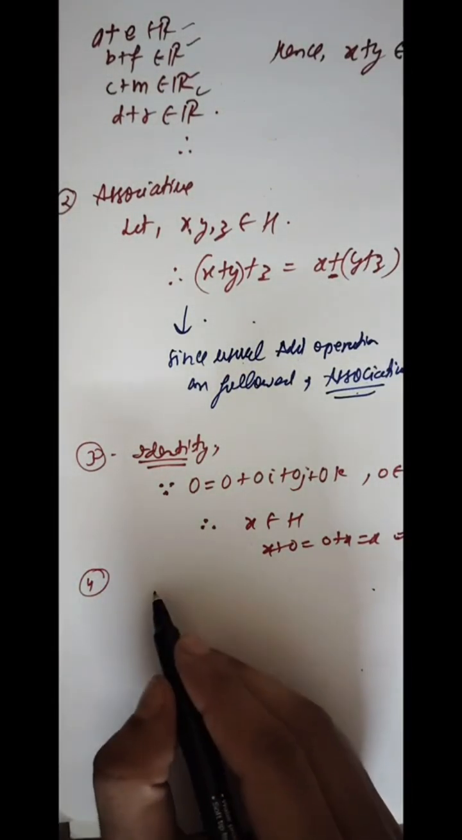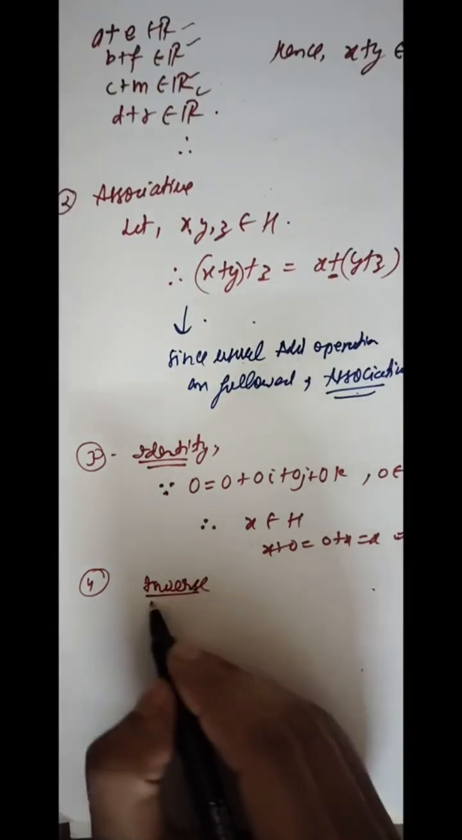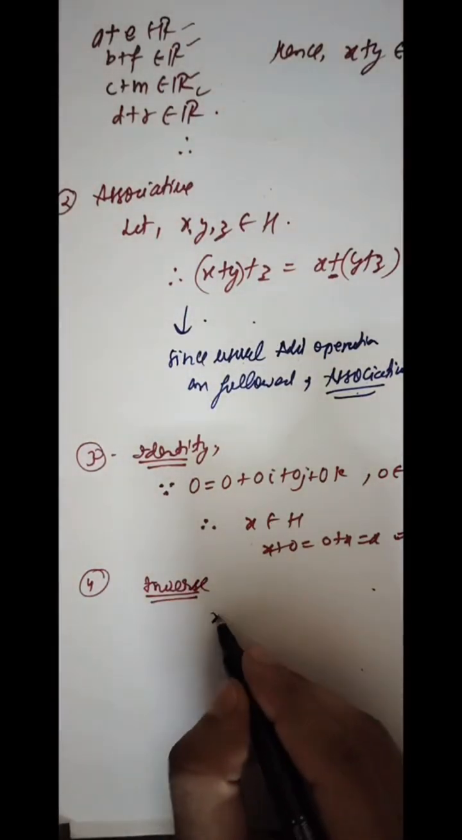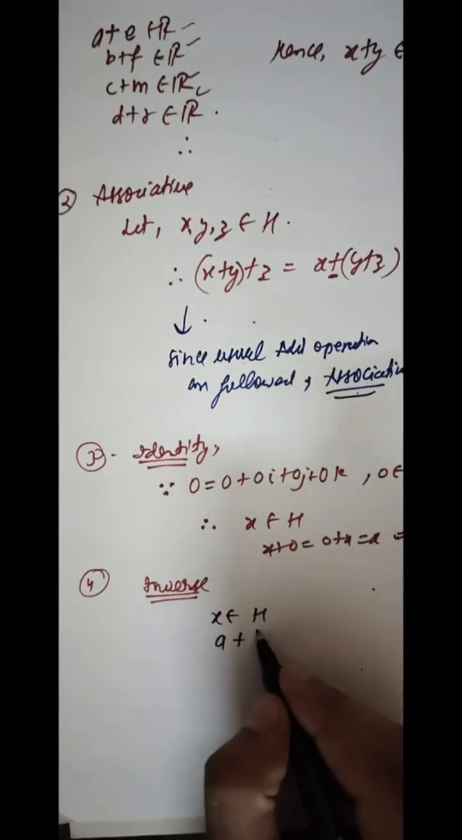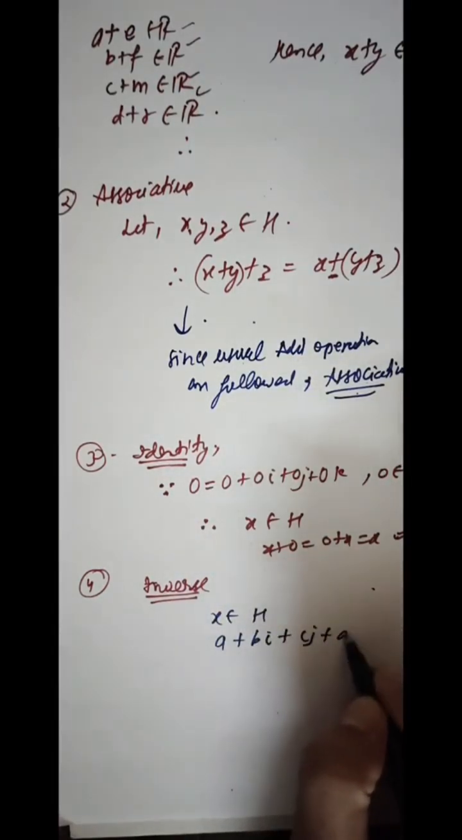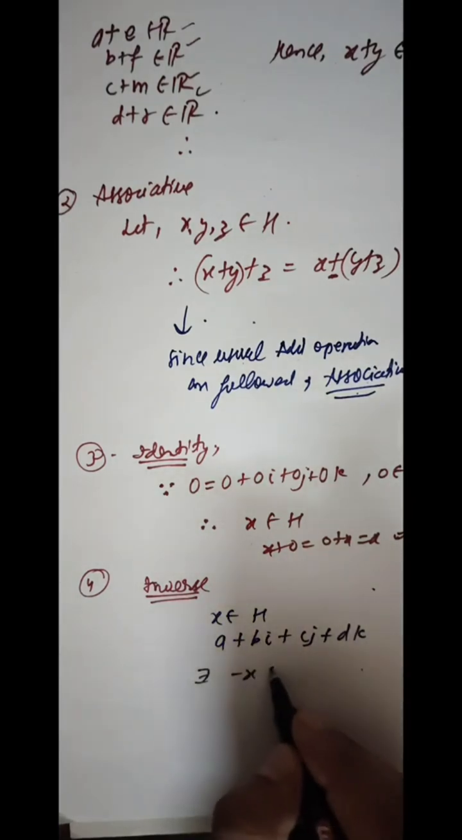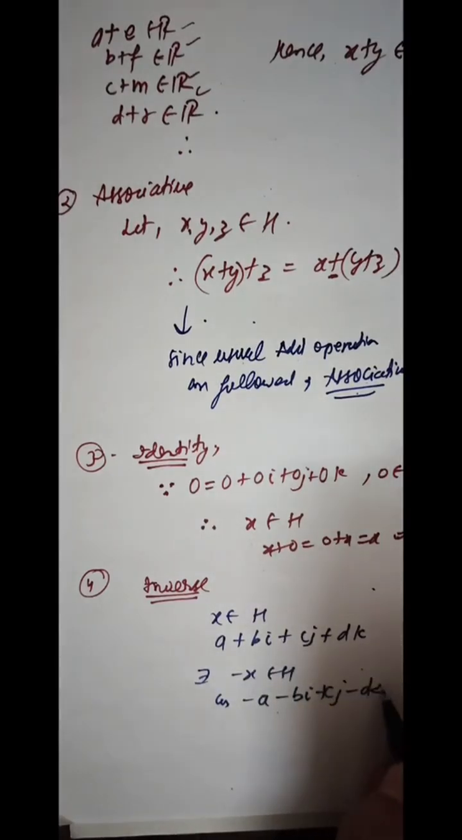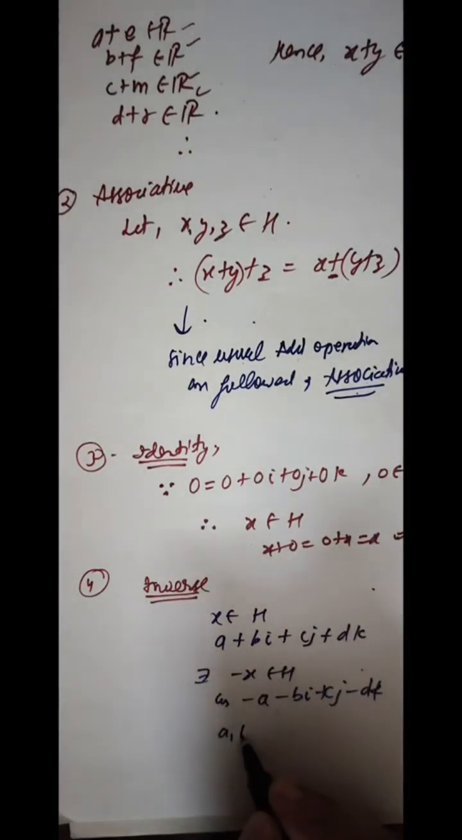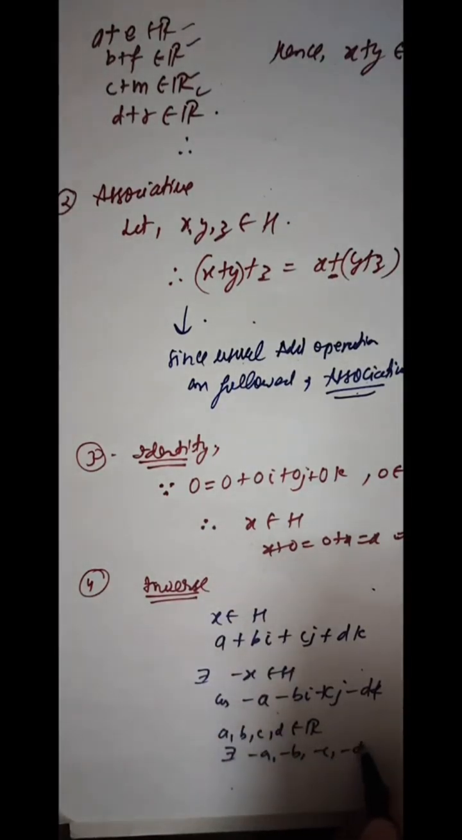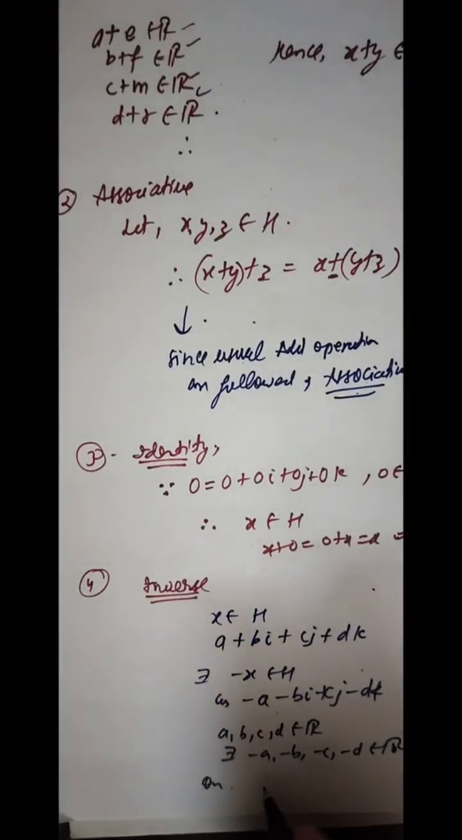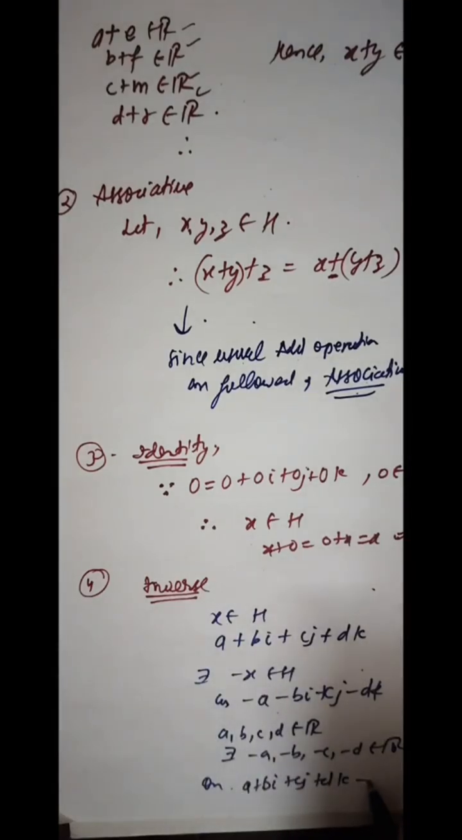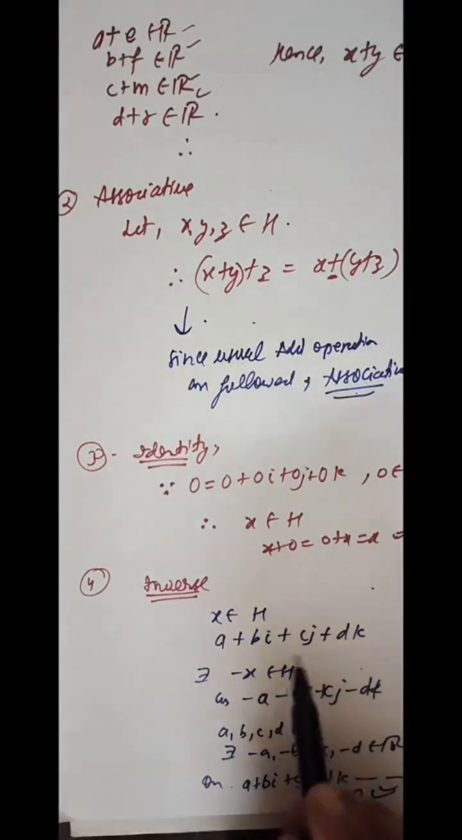Your fourth one is inverse. So student, we know that for any x belongs to H, that is a plus bi plus cj plus dk, there exists minus x belongs to H as minus a minus bi minus cj minus dk. This is because for a, b, c, d belongs to R, there exists minus a, minus b, minus c, minus d belongs to R. So on adding, we get a plus bi plus cj plus dk minus itself is equal to 0. So hence inverse also exists.